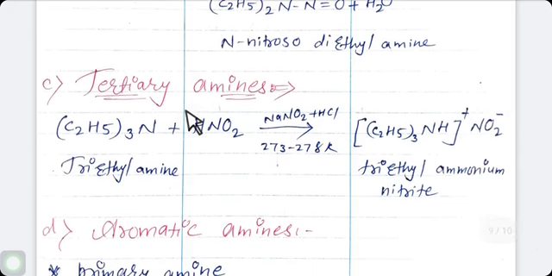Temperature is the same. Same here, tertiary amine. As you have seen, there is no hydrogen atom in a tertiary amine, so it accepts a proton because amine is basic in nature. So (C2H5)3NH+ and NO2-. So it forms triethyl ammonium nitrite. So primary, secondary and tertiary amines react differently with nitrous acid.